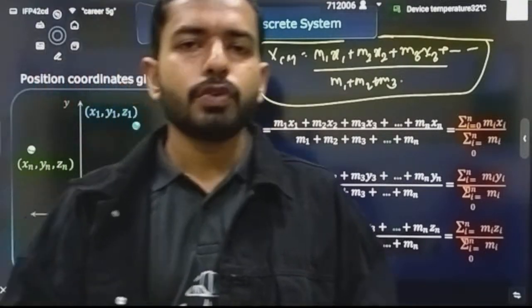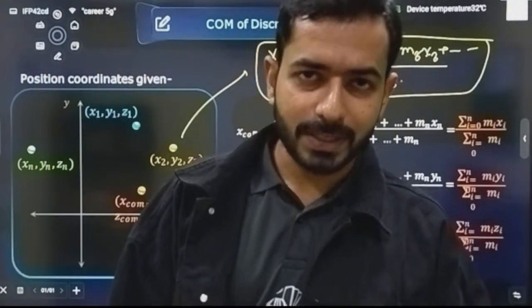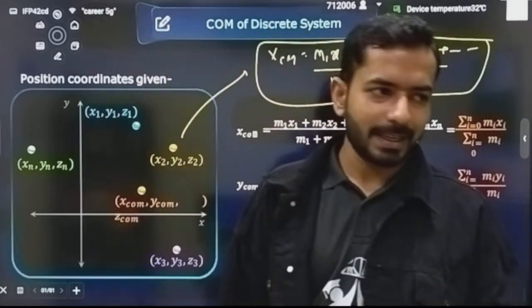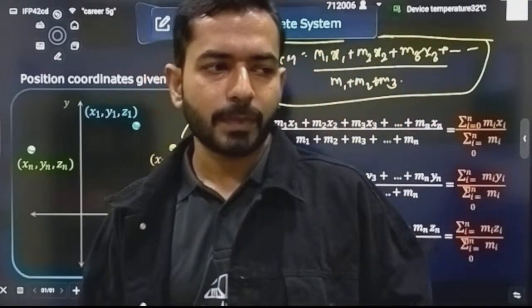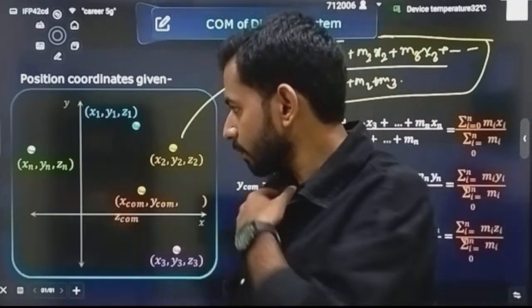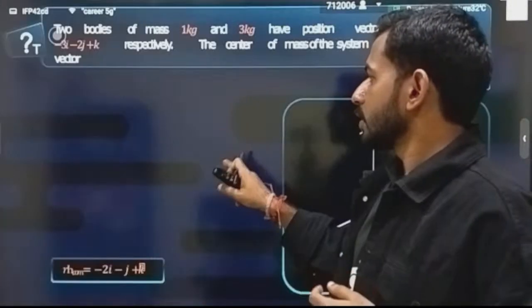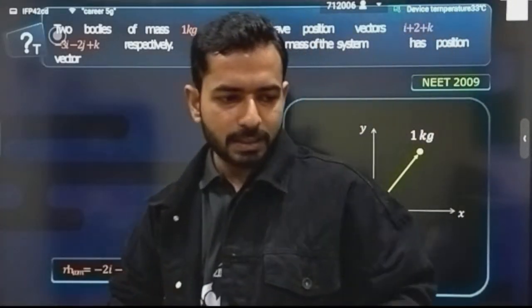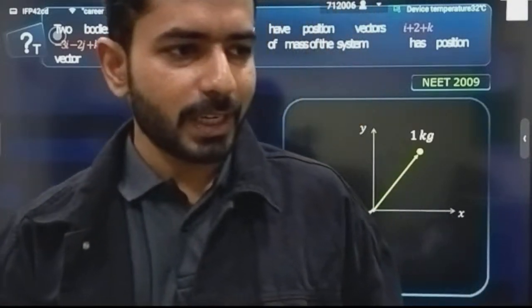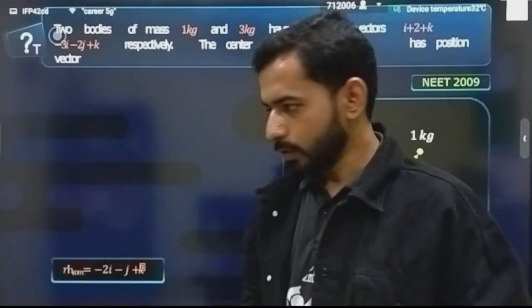So this way you can find all three coordinates of the center of mass, in the x direction, in the y direction, as well as in the z direction, correct? Very good. So if you are able to understand this much, now let's come to a basic question and let's try to apply the formula to this question.